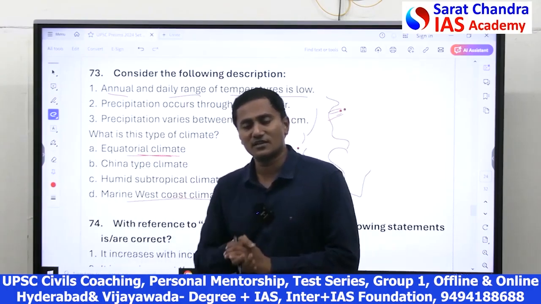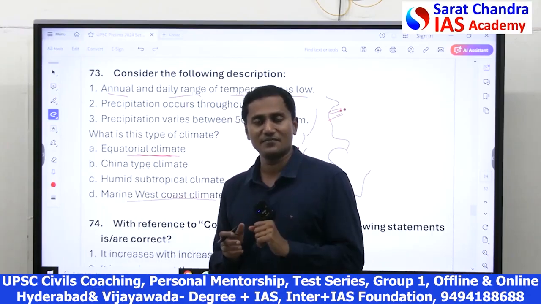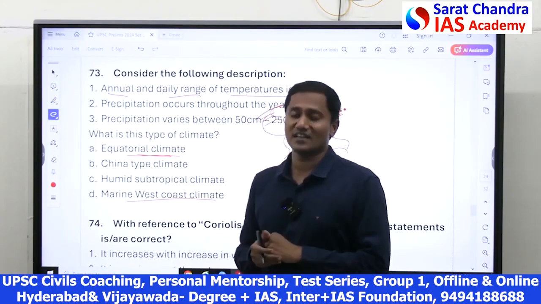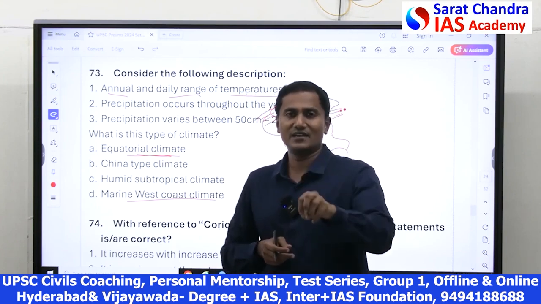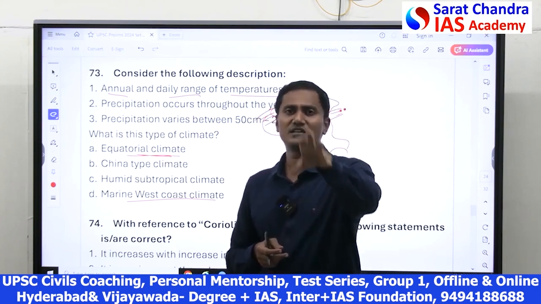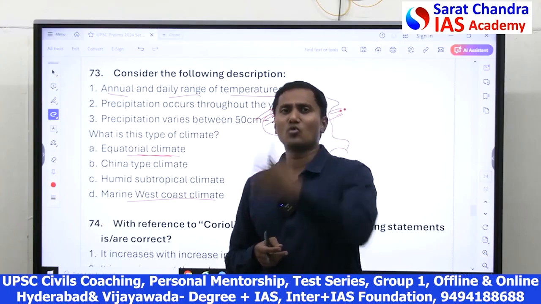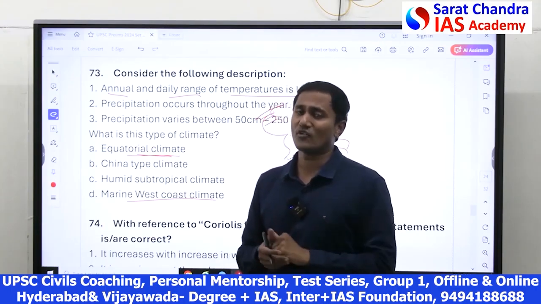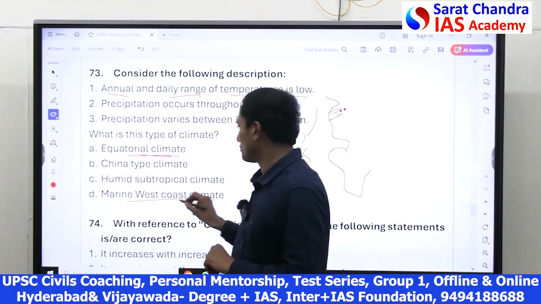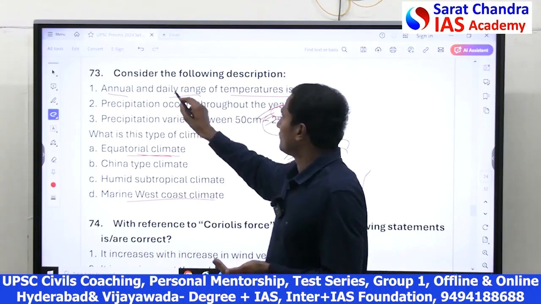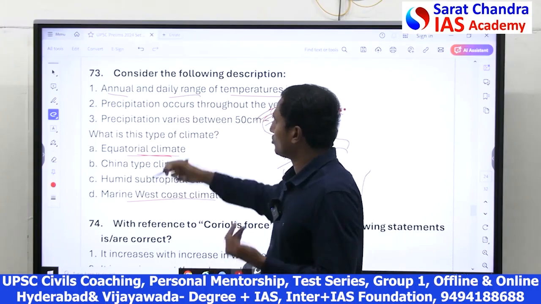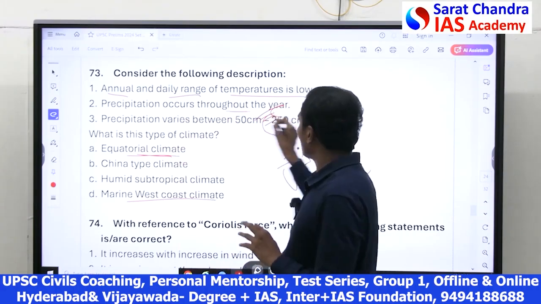Wherever coastal climate is, wherever coast is there, wherever sea is there, the ocean moderates the climate. You always see in Hyderabad, in the interior, hinterland, extreme temperatures. Winters are very cold, summers are very hot. But coastal regions are not like that because the ocean has a moderating effect. So west coast climate also has a very low range of temperature. So the first option, for A and D, both are correct. Precipitation occurs throughout the year.